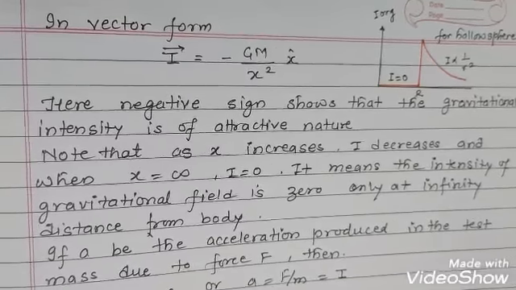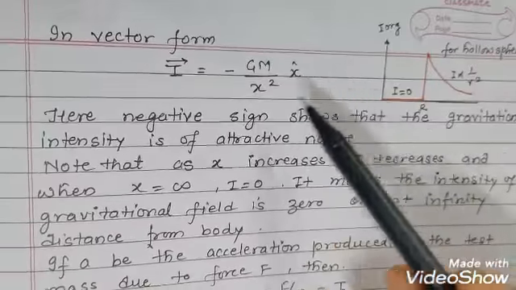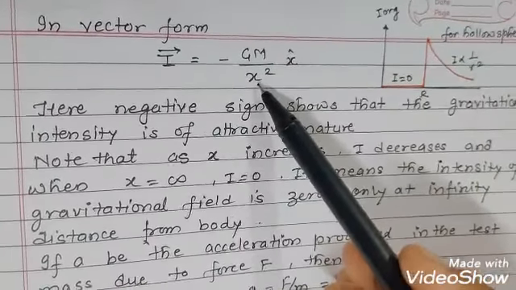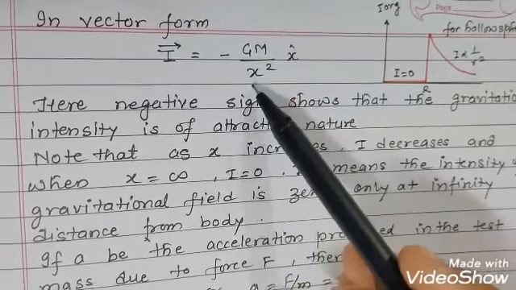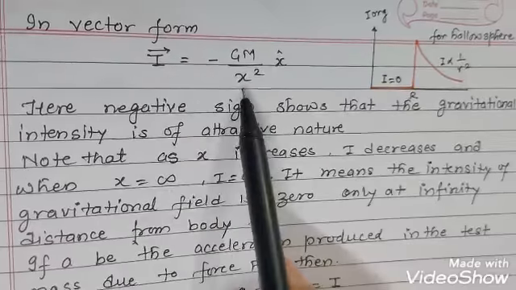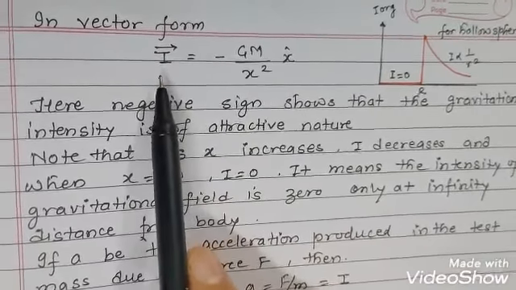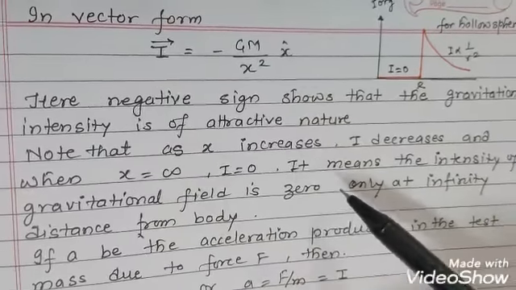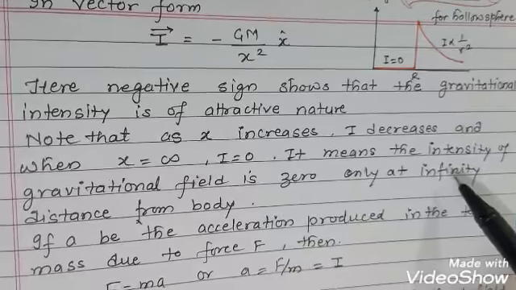Now we'll see, as x increases, that means the distance between the two bodies increases, I will decrease, and when x is infinity, in such a case I will be 0. So it means the intensity of the gravitational field is 0 only at infinite distance from the body.